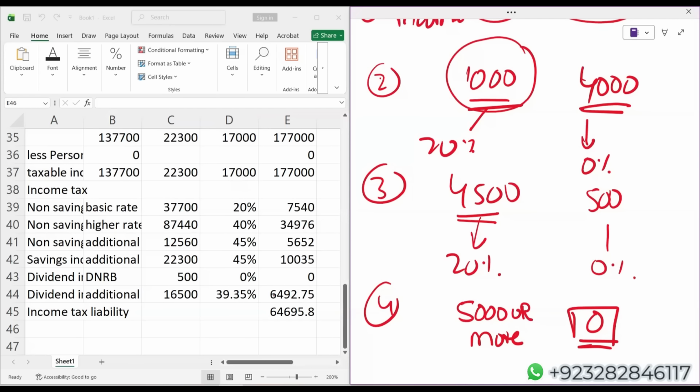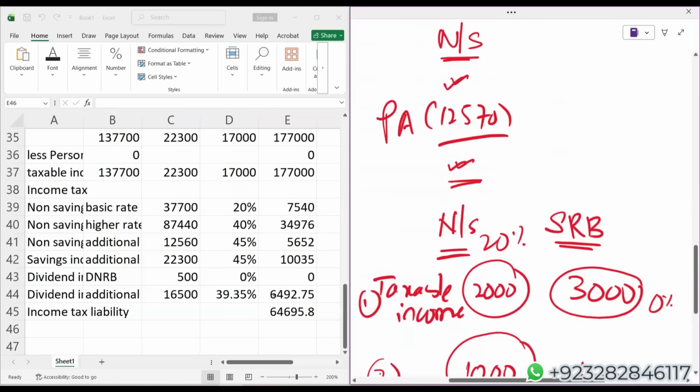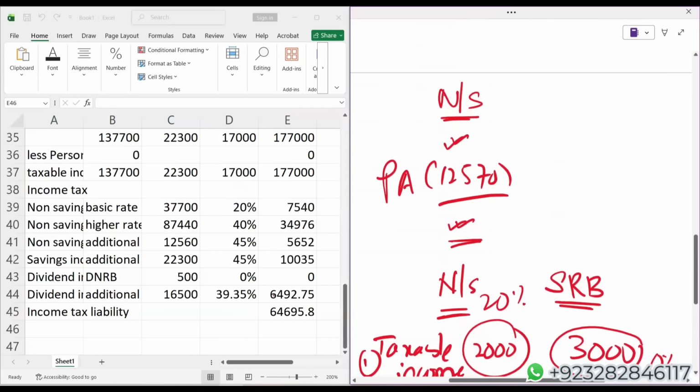That is why in all those questions which we have discussed, we did not talk about the starting rate band, because in every question your taxable income in the column of non-savings was more than £5,000. So this starting rate band is something in addition to the nil rate band. When it comes to saving income, an individual also gets the starting rate band, but there's a condition. You will only get the starting rate band for your saving income when your taxable income in the column of non-savings is less than £5,000.